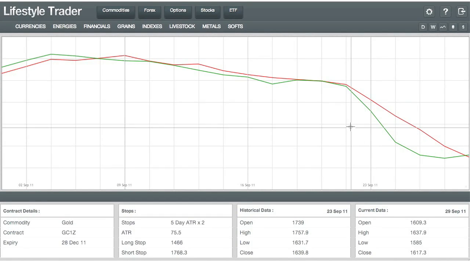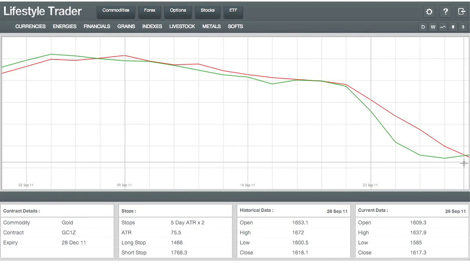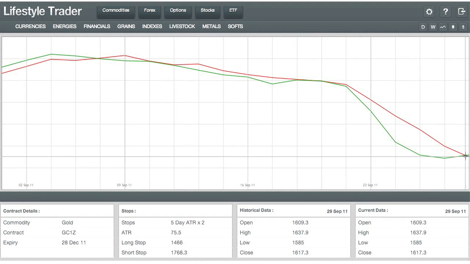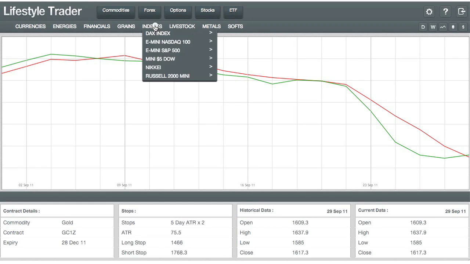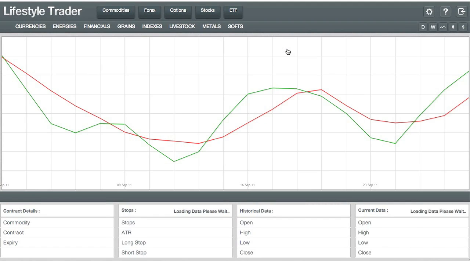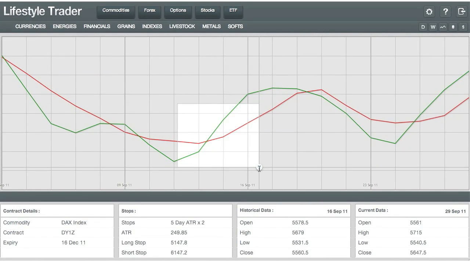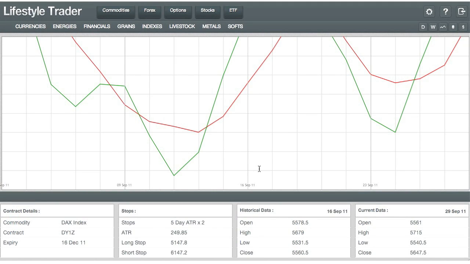So let's say that we took a sell signal here. You would measure this and have entered the market, and then we would have simply exited when we had this crossover here. For a buy signal, let's have a look at a buy signal on the DAX, for example. I'm selecting this contract, and a buy signal is when the green line crosses above the red, as you can see here, and they're both pointing up. So this is a classic buy signal right here. I can zoom in to clarify if you want to, and then to zoom out, double click on the chart again.